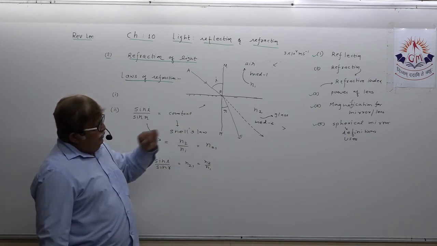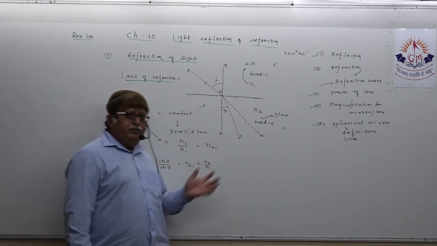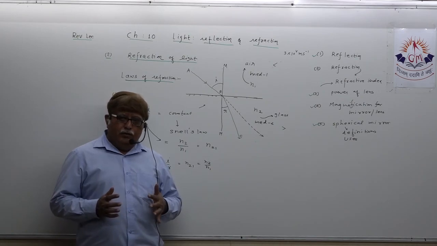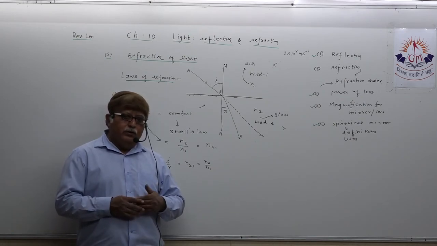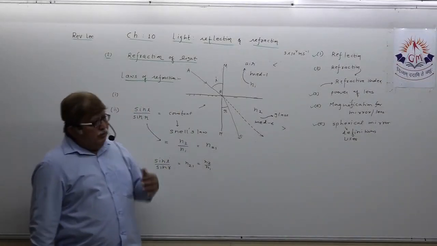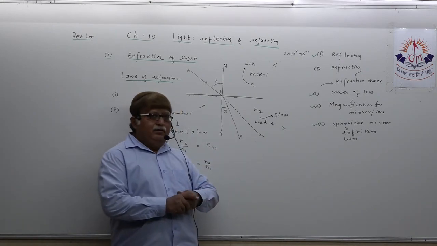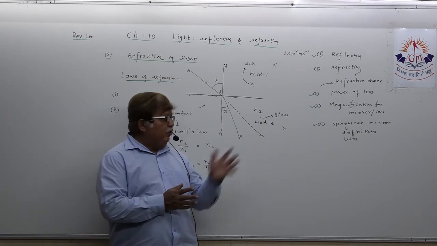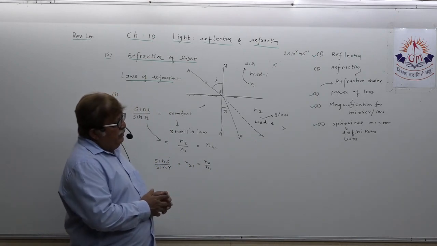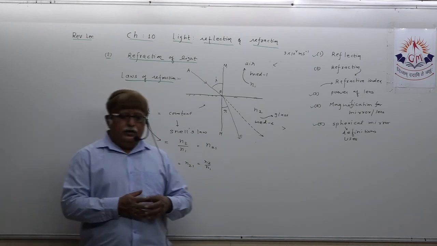Then we started topic number 2, where we studied about refraction of light and the laws. Now in the next lecture we are going to do numericals in detail regarding refractive index, and we will also have a glimpse at the topic power of lens and magnification for mirror and lens. Okay, in our next lecture.